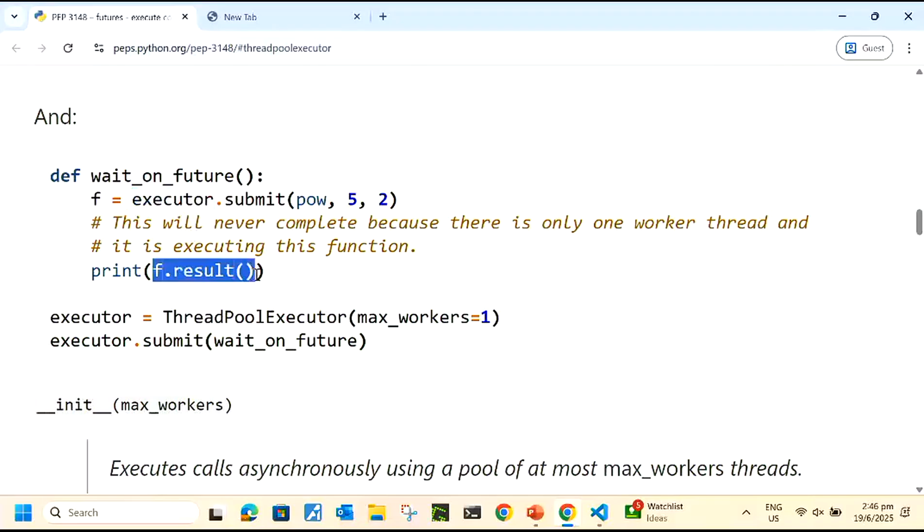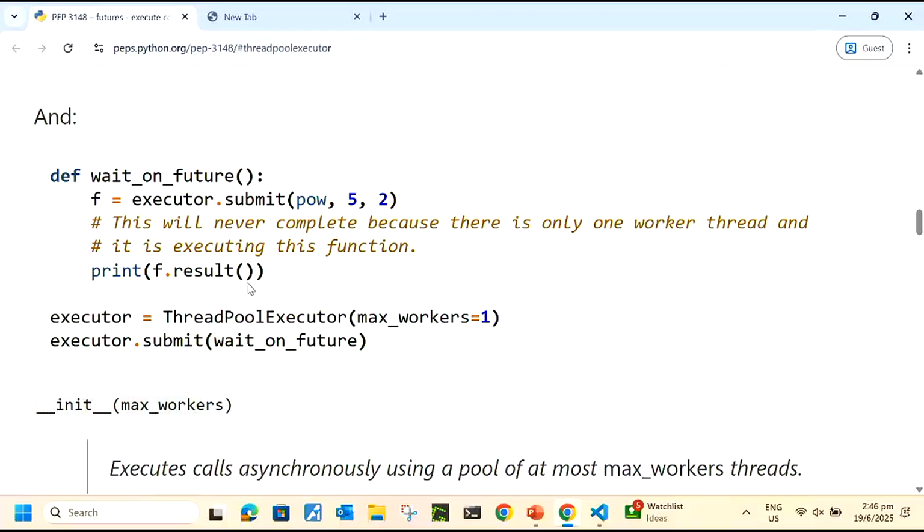F.result, okay, before I go to f.result, what is f? So f is returned by this executor.submit. It is called futures. So futures is a particular object in Python that wraps up a result. The result may not be ready yet, but when you call f.result, it will be blocking until the result is ready. Then you can move on with the rest of the code.